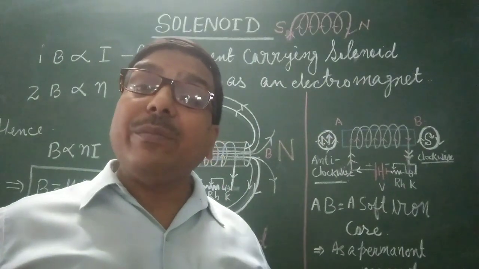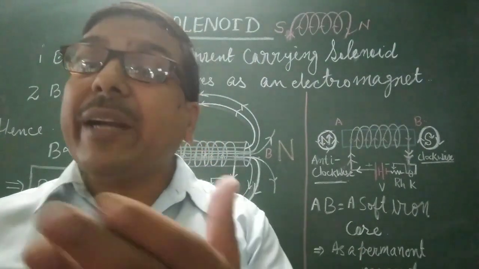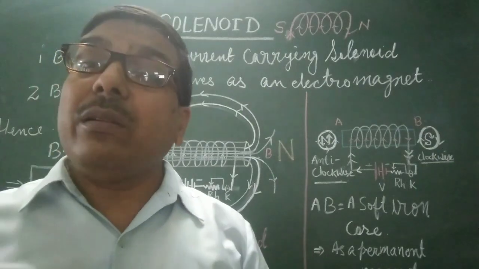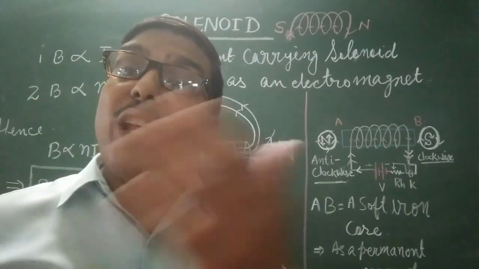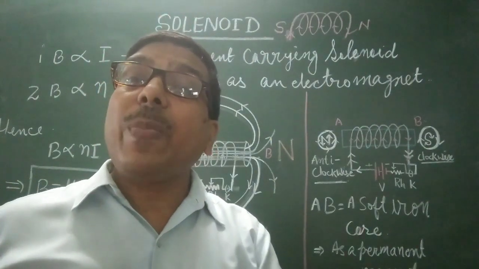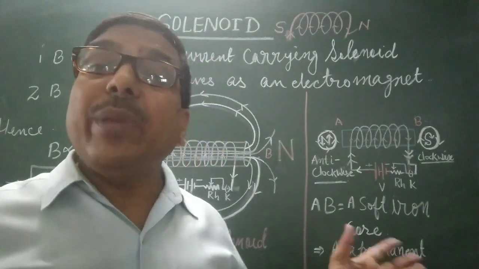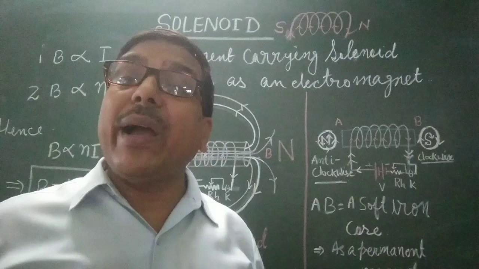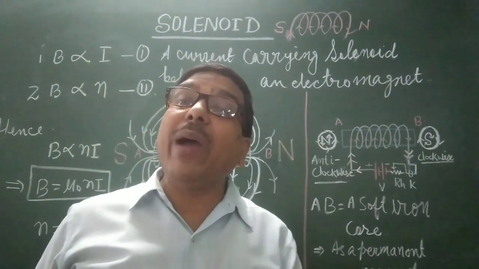In practical life, electric bell, loudspeaker, generator, transformer, transmitters, transistors. There are so many. Motor and generator, very important in this. Electromagnet is used. Why should we use an electromagnet?